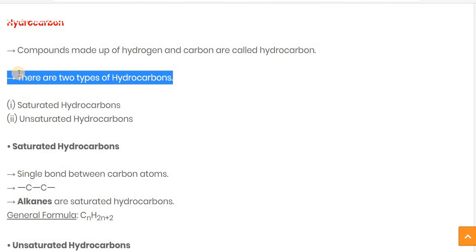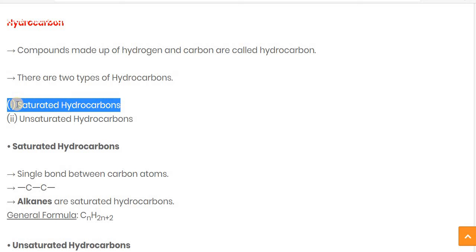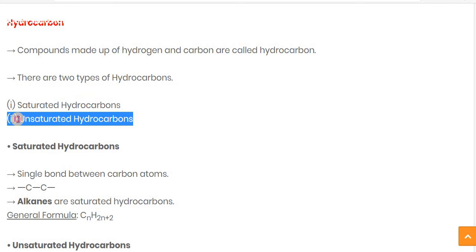The hydrocarbon is divided into two types: one is saturated and the second is unsaturated. Saturated hydrocarbon and unsaturated hydrocarbon.